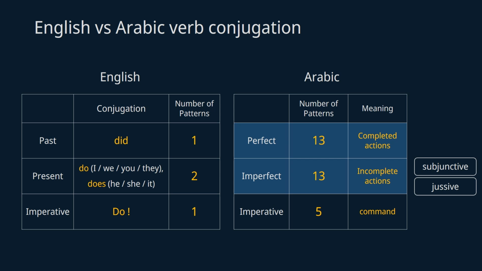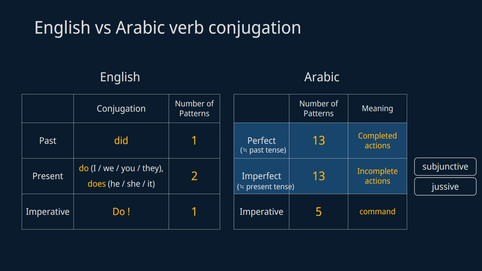To put it simply, perfect tense is equivalent of past tense and imperfect is equivalent of present tense in English. But in Quran, perfect tense is used to talk about not just past events, but future events as well. That's why I prefer to use the term perfect and imperfect instead of past and present in my videos.